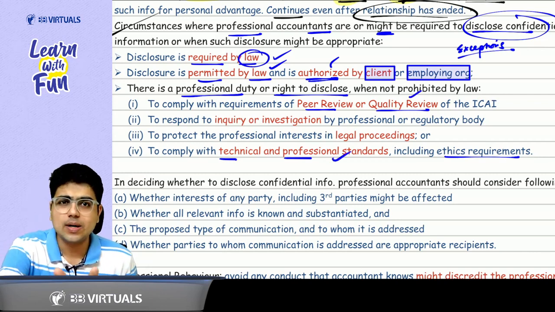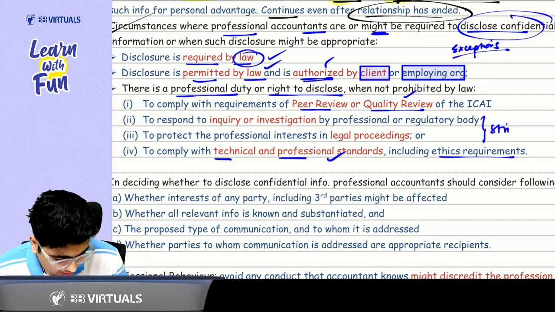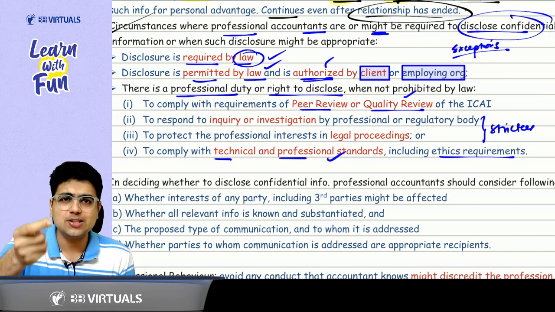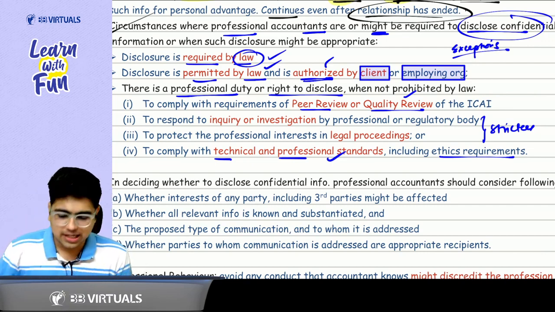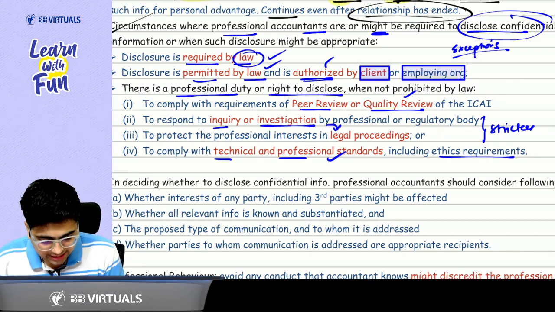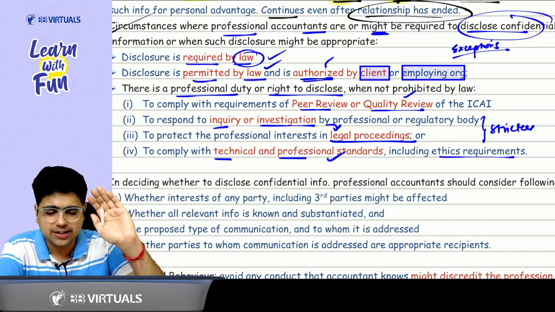The next 2 ones were a little stricter ones. Sir, what were the stricter ones? The stricter ones were, in case you are caught, there will be some inquiry or investigation. Yes, sir. That inquiry or investigation can lead to legal proceedings. So these were the 4 special cases that we need to remember.